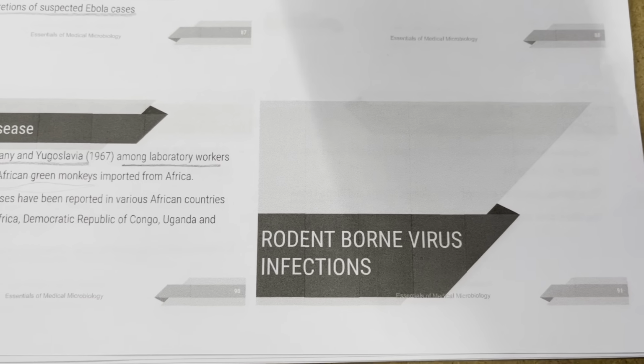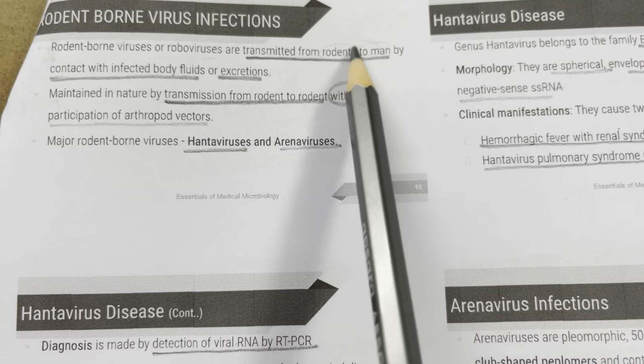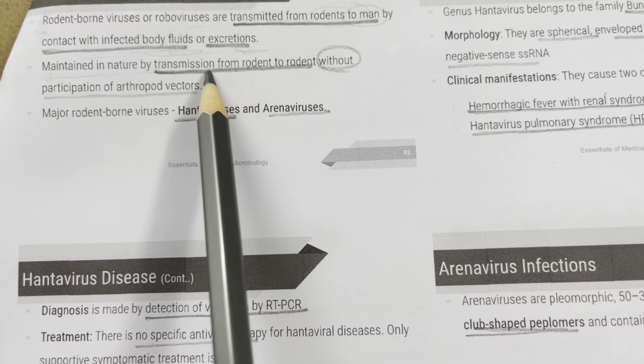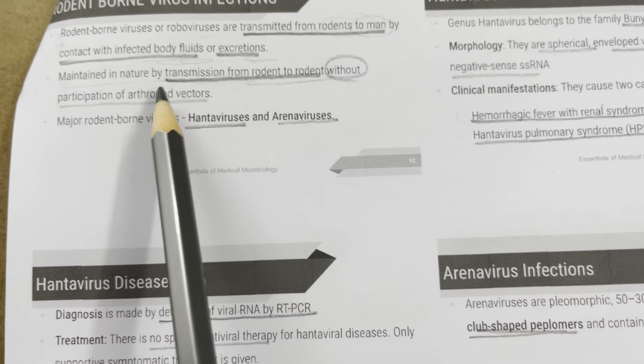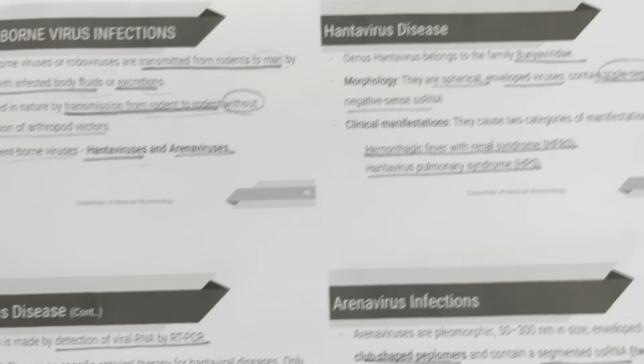So finally, moving on to rodent-borne virus infections. Rodent-borne viruses or roboviruses are transmitted from rodents to man by contact with infected body fluids or excretions. They are maintained in nature by transmission from rodent to rodent without participation of arthropod vectors. The major ones are hantaviruses and arenaviruses.